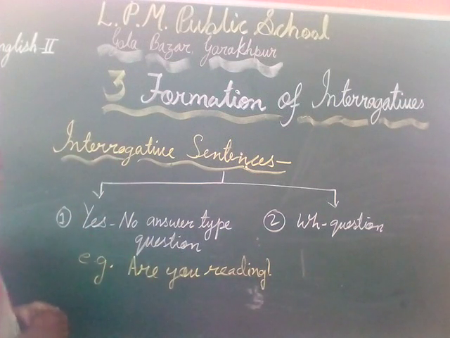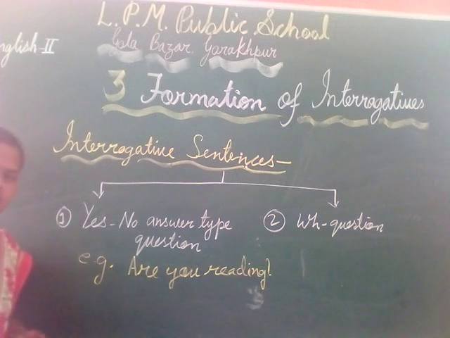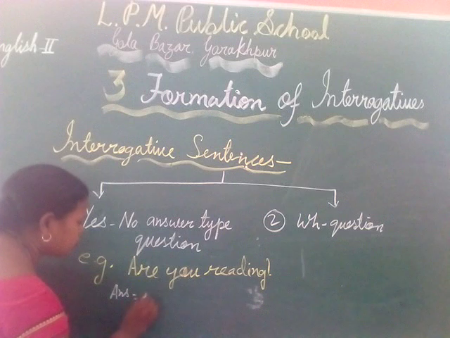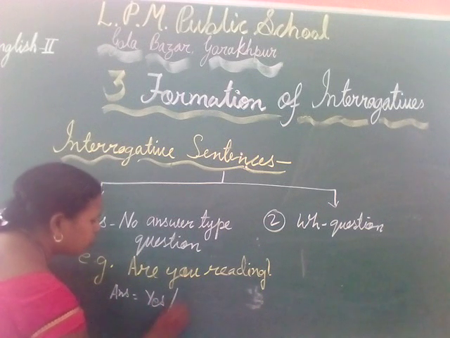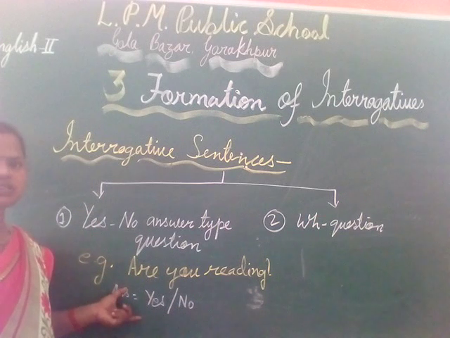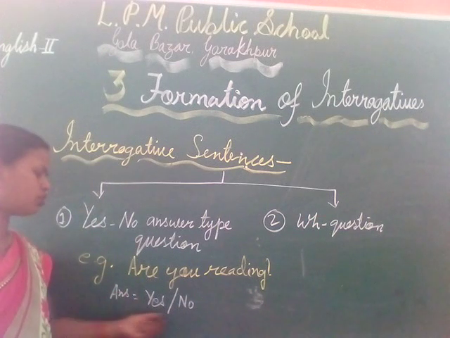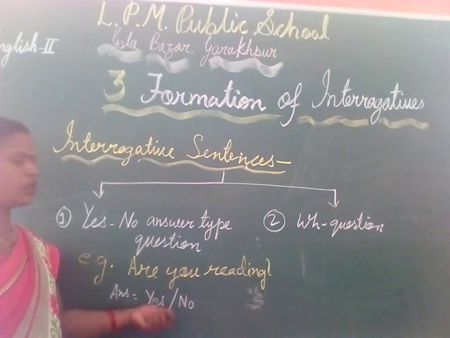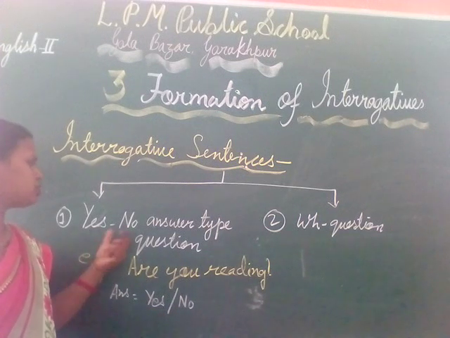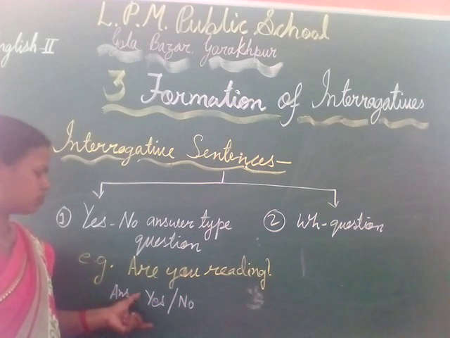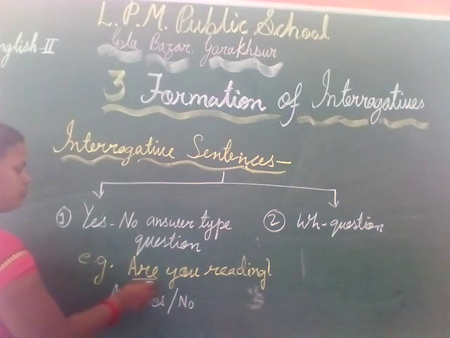For this question, if you are writing the answer, it will be yes or no. It means those sentences which give the answer in yes or no are called yes no answer type interrogative sentences, or you can say questions. It has yes no and it begins with a helping verb.